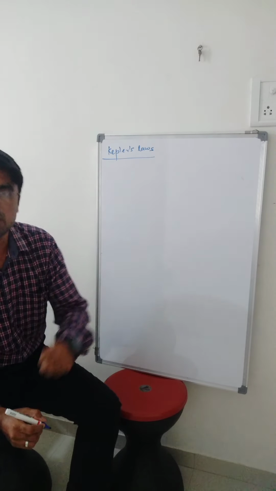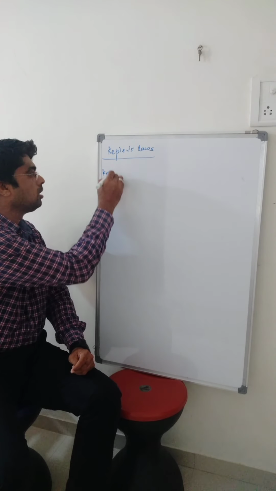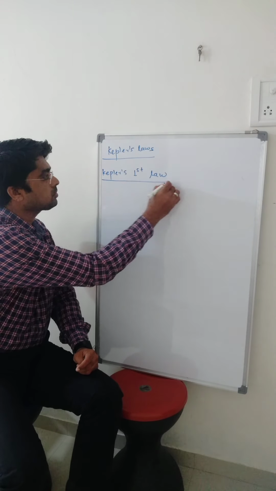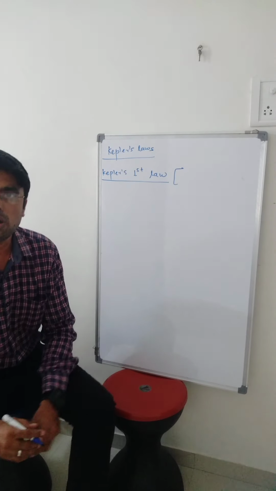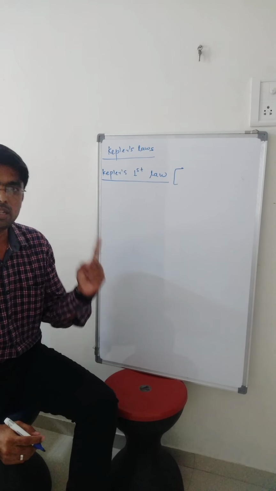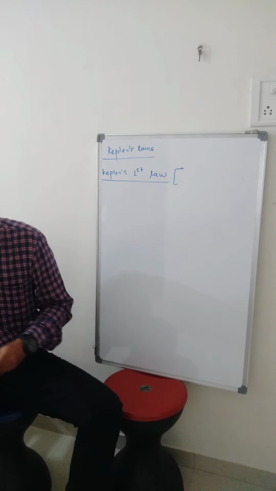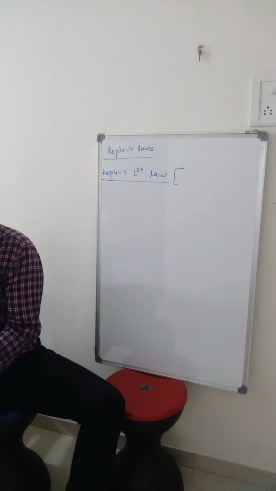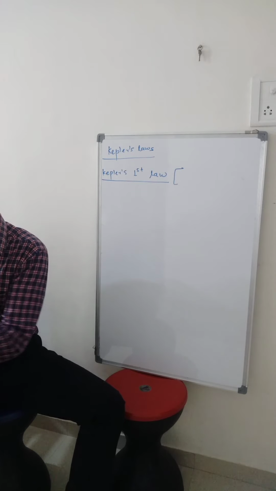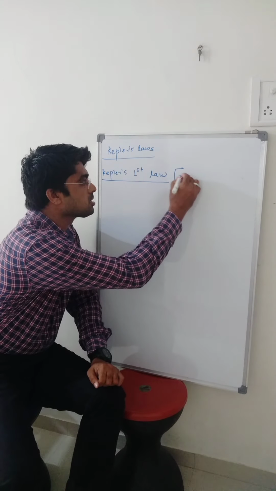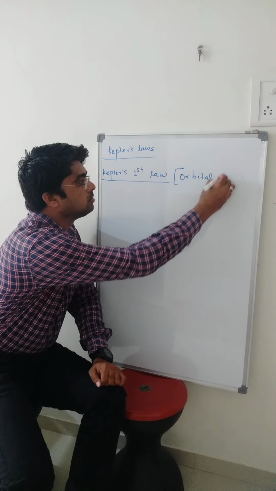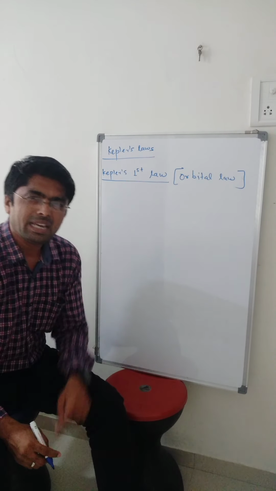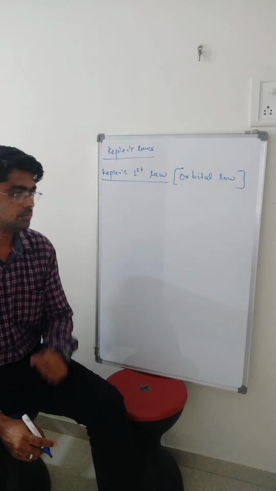Kepler states three laws. The first law, Kepler's first law. It is also called an orbital law, or orbit law. Okay. Now, Kepler's first law. This law states that